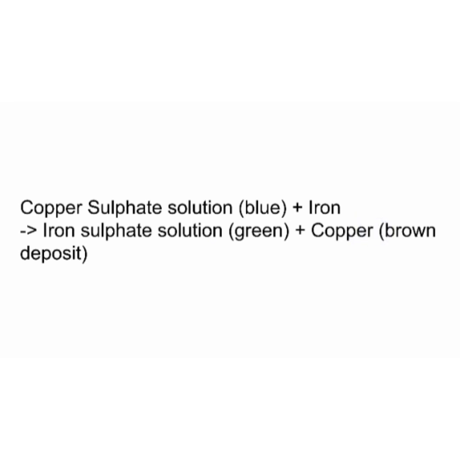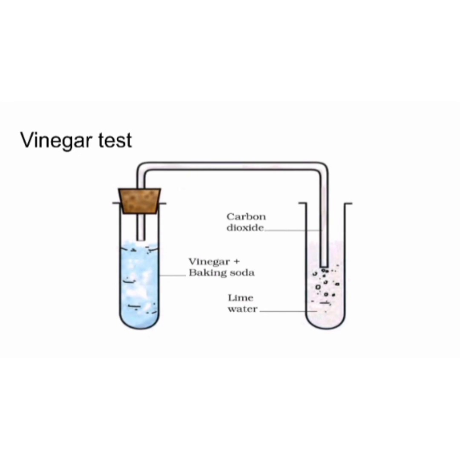Okay, let us see another activity. This is the vinegar test. Take a tablespoon of vinegar in a test tube and add a pinch of baking soda. When you add that, you hear a hissing sound, and you can see bubbles of gas coming out from the solution. Pass this gas through freshly prepared lime water. This is the lime water. Pass these bubbles through the lime water.